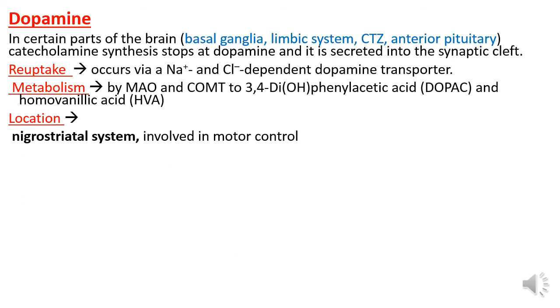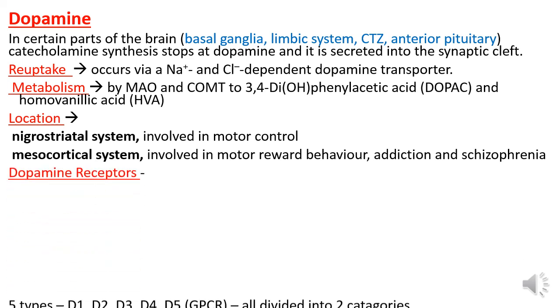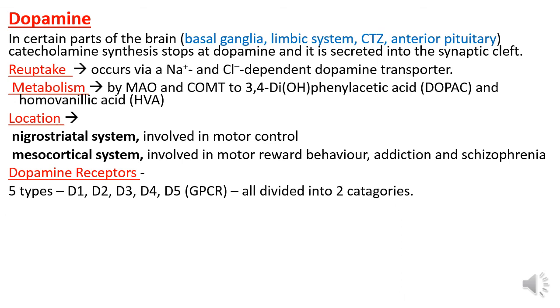Location. It is located in two sites, that is the nigrostriatal system involved in motor control and mesocortical system involved in reward behavior, addiction, schizophrenia. Dopamine receptor. There are 5 types of the dopamine receptor. This is D1, D2, D3, D4, D5. All are G protein coupled receptors, that is the metabotropic receptors.